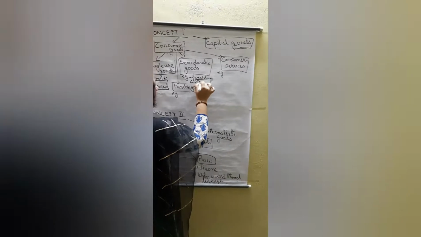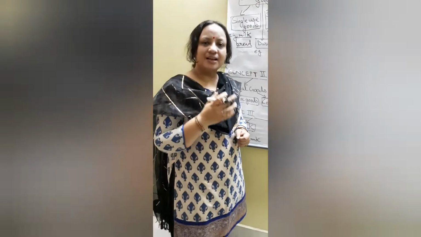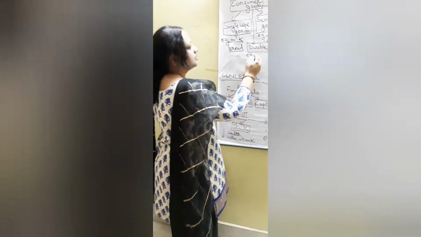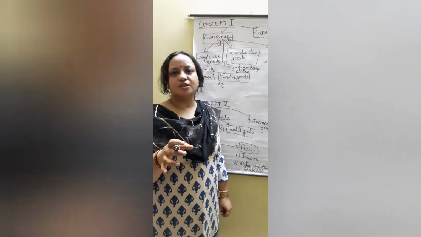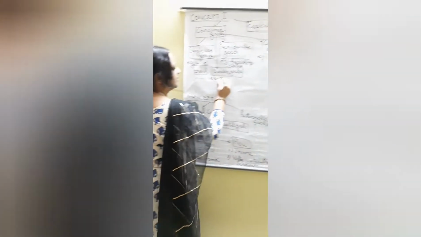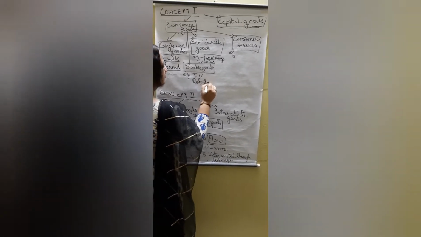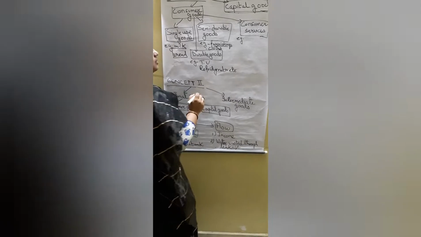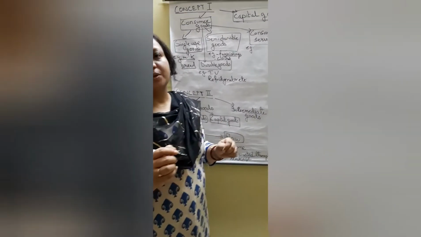Or clothes which we buy. So these are semi-durable goods which last for a year or a half. Then the next one is durable goods. Durable goods remain with us for a long period of time, like the television, refrigerators, etc. And then the next one is consumer services.